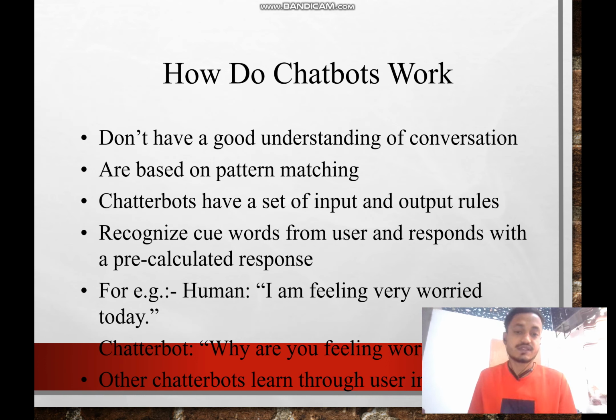So what is the basic algorithm? How do chatbots work? They don't have a good understanding of conversation, so they are based on pattern matching. Suppose I want to make a chatbot for a call service center. I have to look at the previous data, the previous conversations between the human-operated service center and the customers.